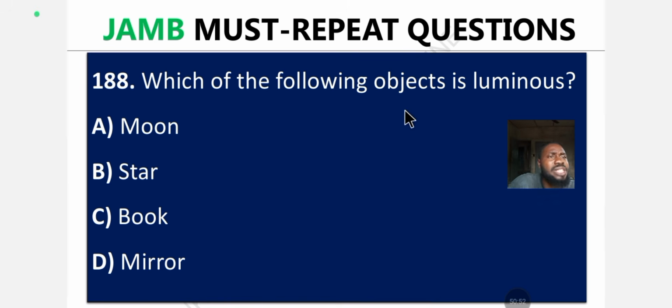Question 188. Which of the following objects is luminous? A. Moon. B. Star. C. Book. D. Mirror. What's the answer? You know the answer, right? Drop it in the comment section.